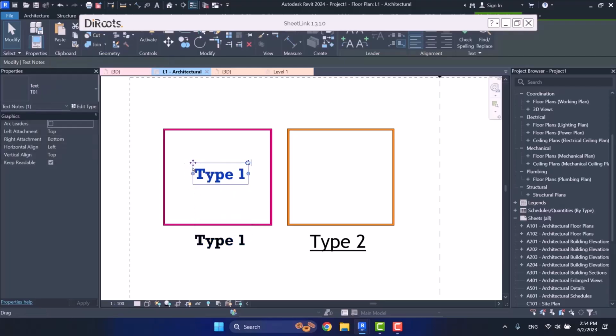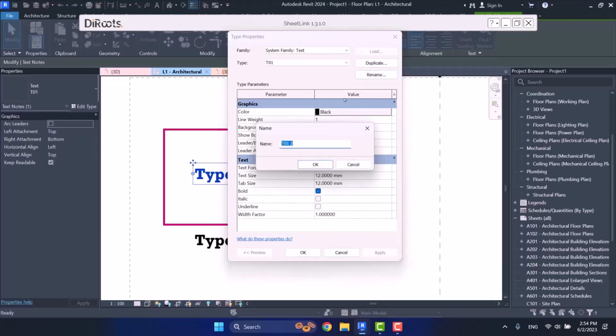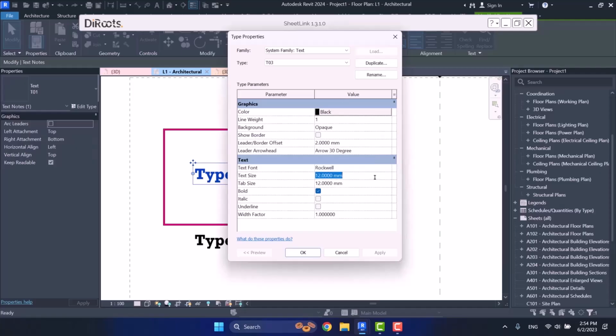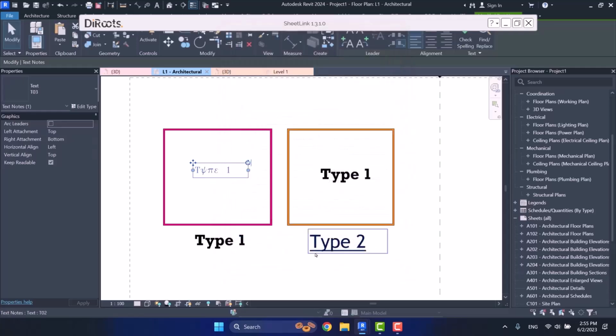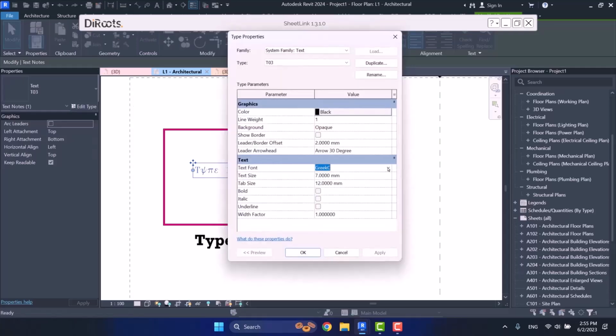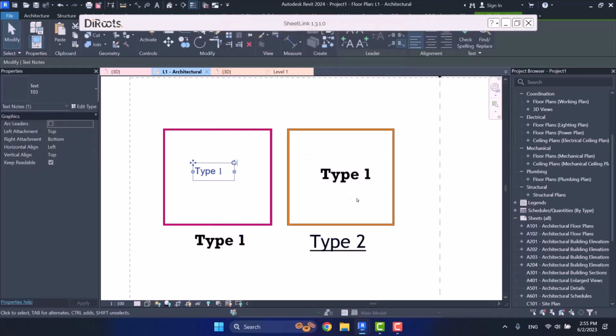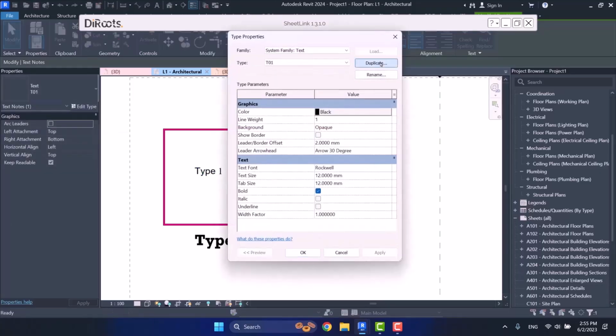Okay, I get a copy and then I drag it to here. I want to have more types. I name it T3. I resize it to 7. I don't make it bold. And here I give it another font. For example, this one. This one is not really good. Another one. For example, this. It's okay. I do the same things to this one as well.